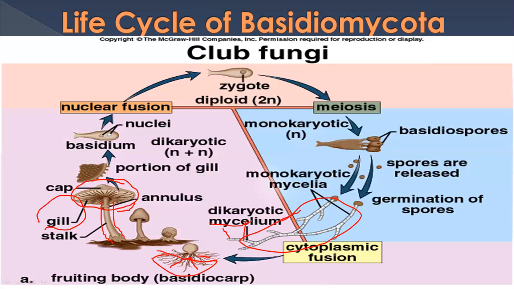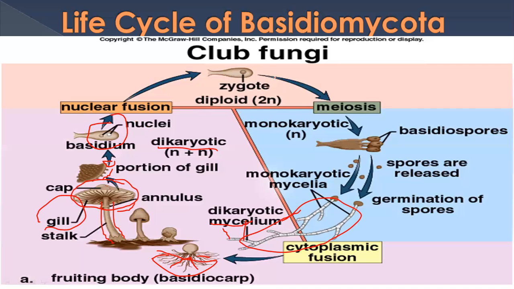So if we take one gill, you can see here out of these gills, there are these extensions, these are called basidium. So these basidia are having two nuclei. So nuclear fusion is there. Now this forms diploid. Diploid means when two nuclei are fused together, so they are said to be at this stage dikaryon. Then they fuse, they form zygote, diploid, or 2N zygote.